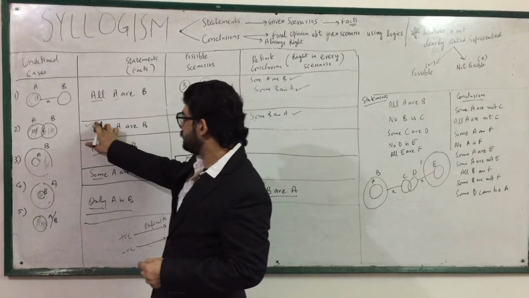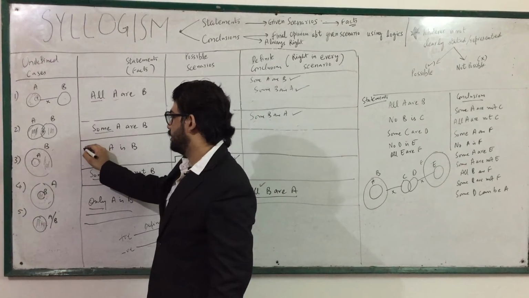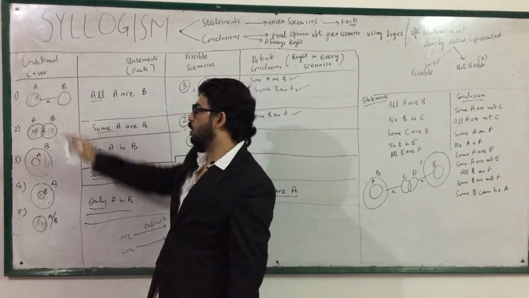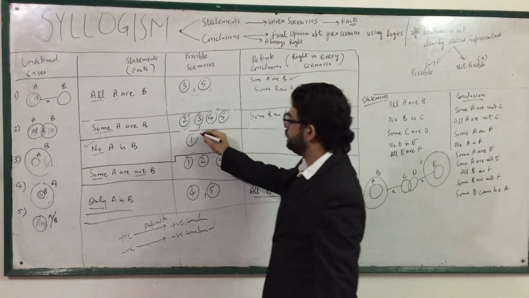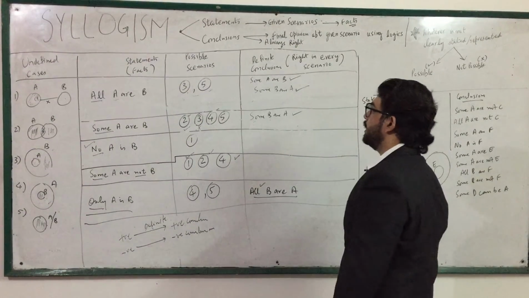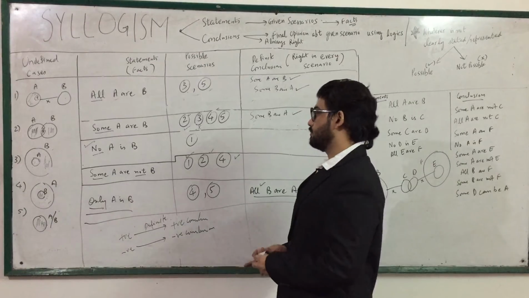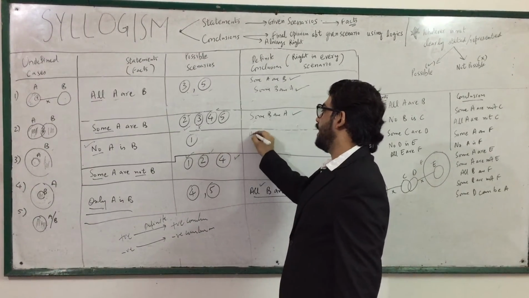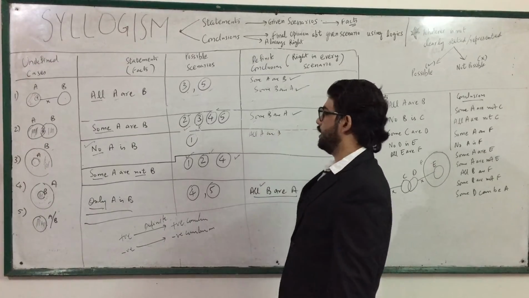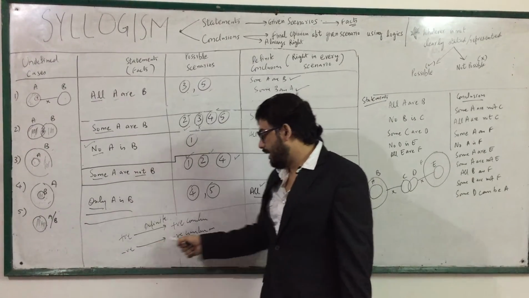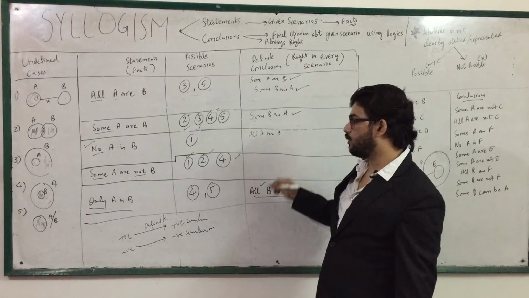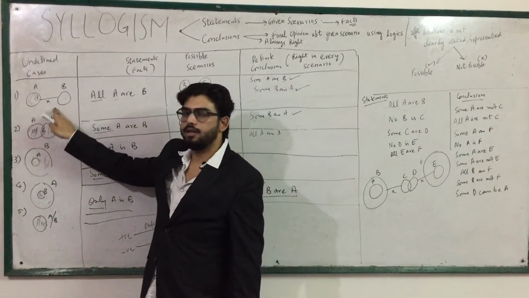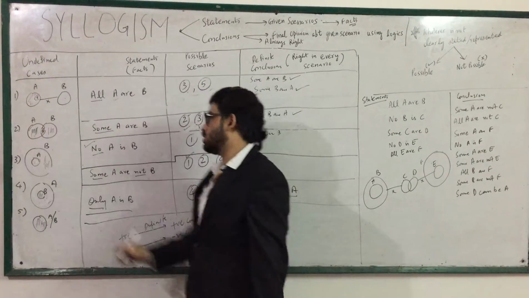Okay. No A is B. There is only one scenario relating to this. And also one more thing: if I say all A are B, for a negative we should have only a negative definite conclusion. This will not work. Another way is to just go to one and check. All A are B, it is flopping. All B are A, also flopping.